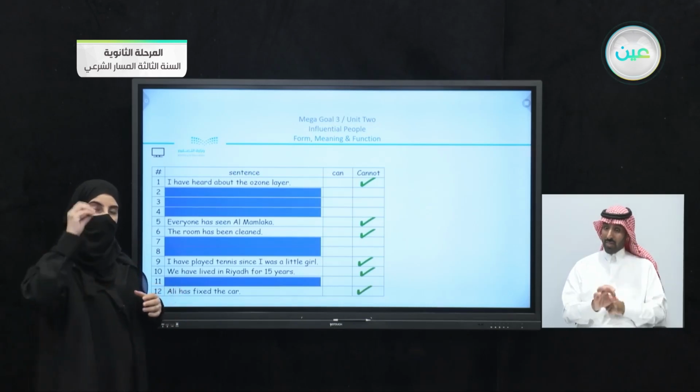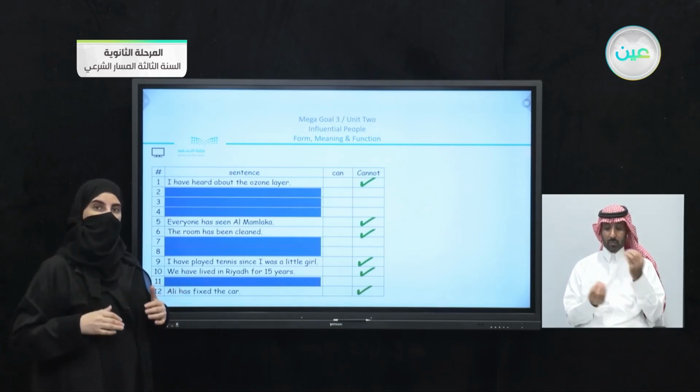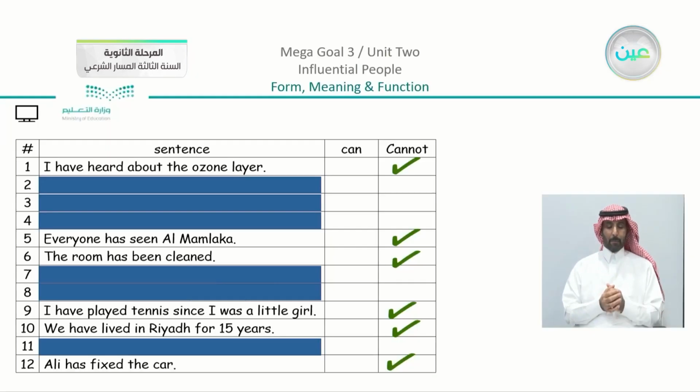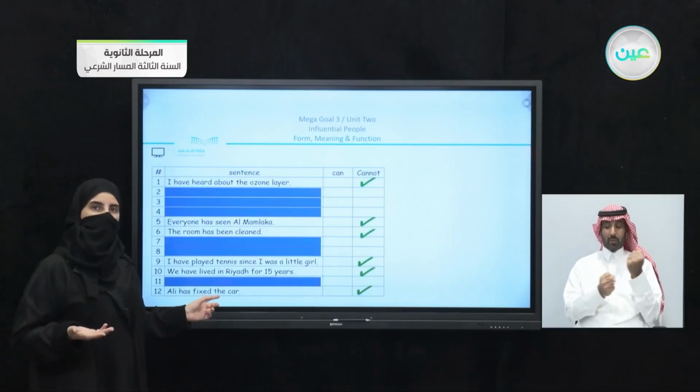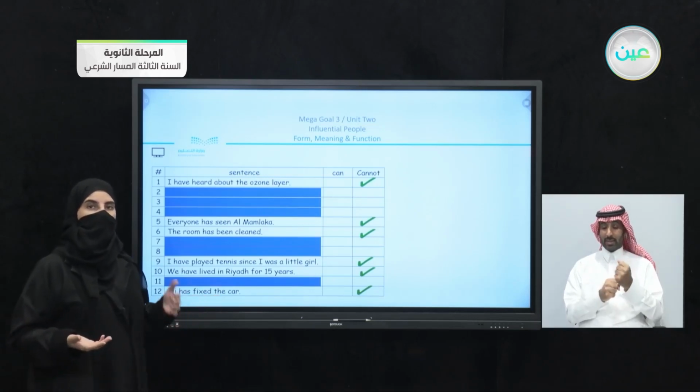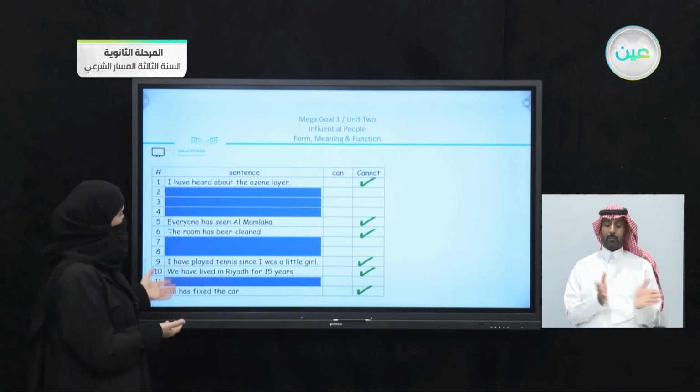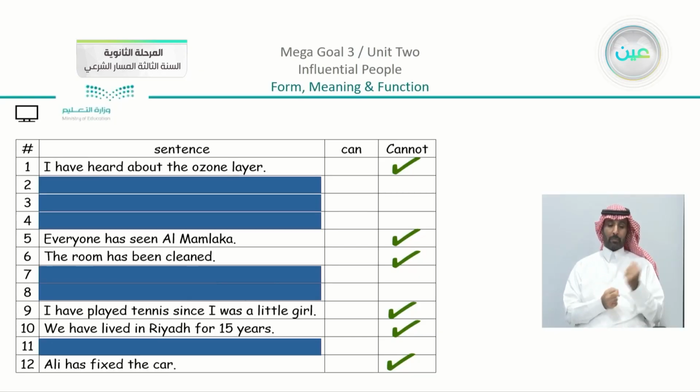Now you notice that there is something in common between all of these sentences: we have the two helping verbs in the sentences, either have or has. Another point is, when we use has or have in the sentence, what form of the verb do we use? Is it the present, the past, or the past participle? And you can see very clearly that we have the past participle, either regular or irregular. So we have here: I have heard, has seen, has been, have played, have lived, and has fixed. These are the different sentences that we have here.